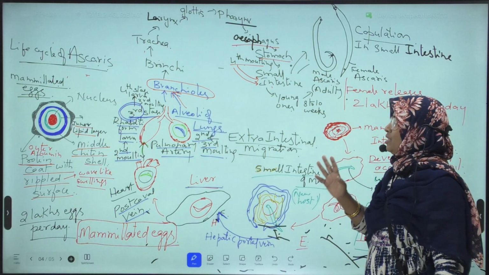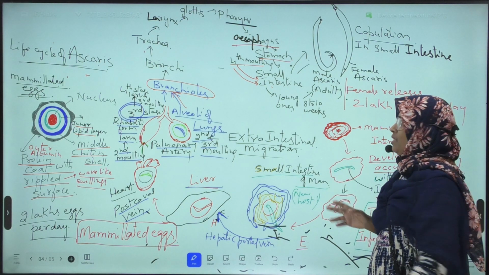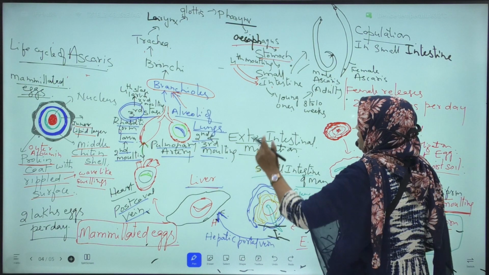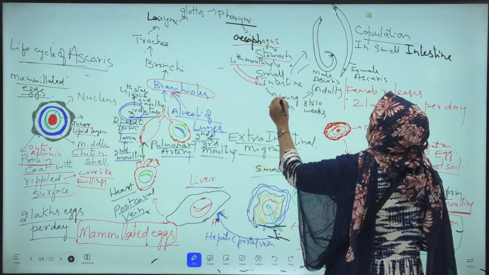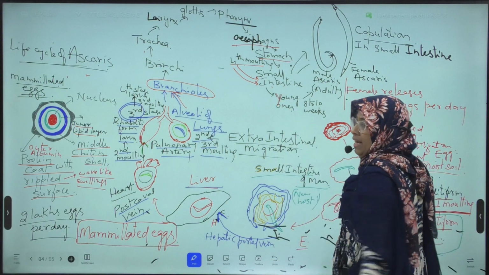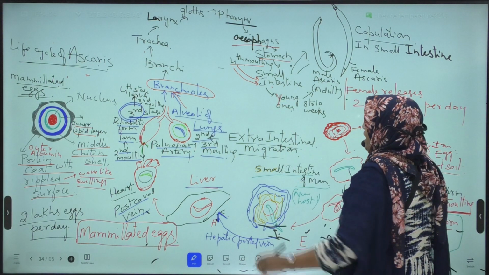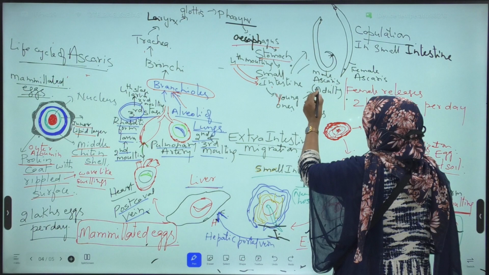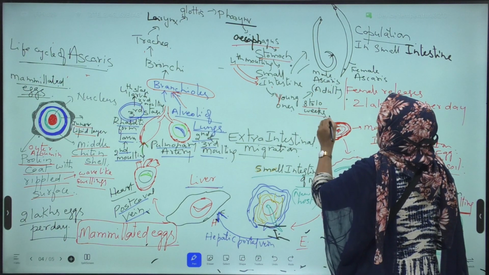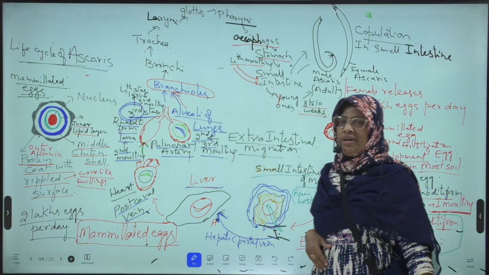That is the last molting, and it takes place in the small intestine of man. After the fourth molting, these organisms become young ones. Later these young ones develop into adult male and female Ascaris in about 8 to 10 weeks.